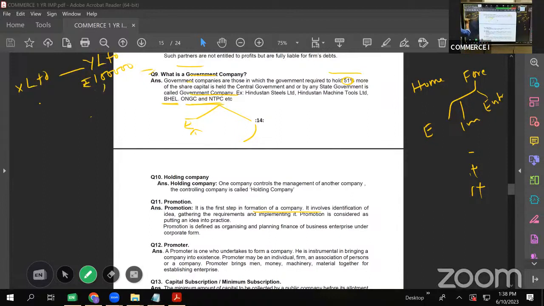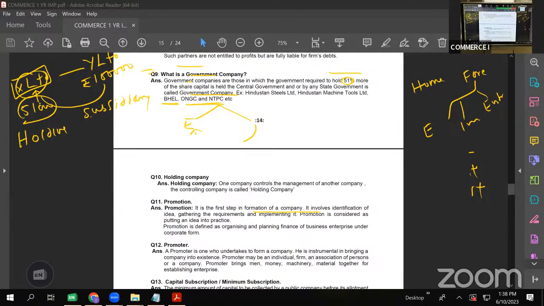Out of this 1 lakh, if 51 percent of shares are purchased by X limited, it is very similar to a government company. Okay, but here government is not involved. These two are either private limited companies or public limited companies. So out of the total capital, if 51 percent is held by X limited company, then we call X limited company the holding company and Y limited company the subsidiary company. X limited is called the holding company and Y limited is called the subsidiary company.